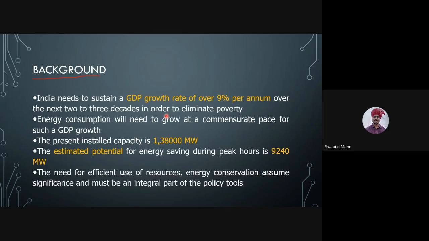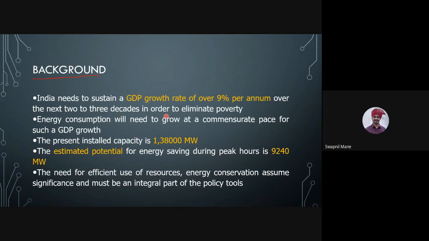Energy consumption will need to grow at a commensurate pace for such a growth of GDP. The present installed capacity, you see, when we see the graph of energy consumption, it is continuously increasing. If you look at energy pricing, continuously increasing. If you look at fossil fuel depletion, continuously increasing.